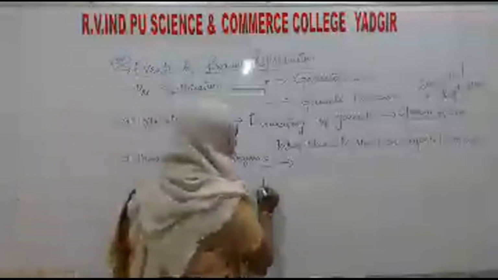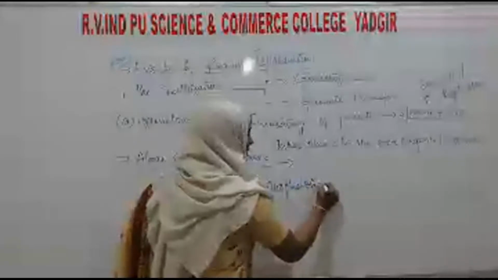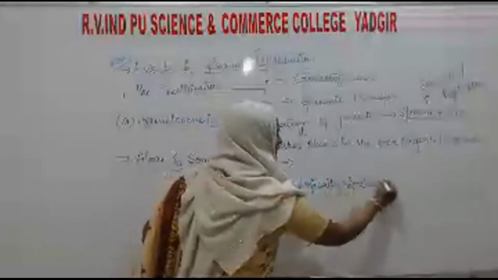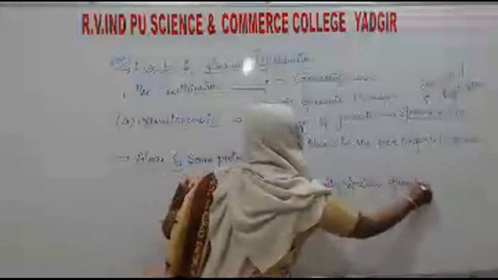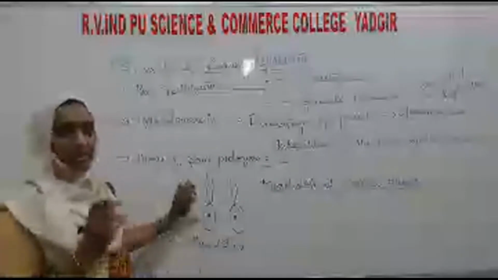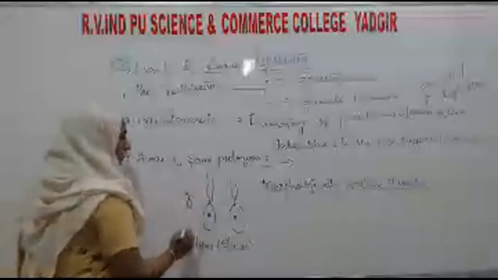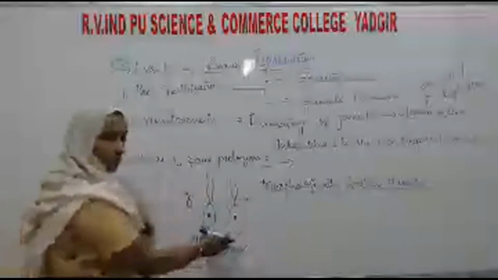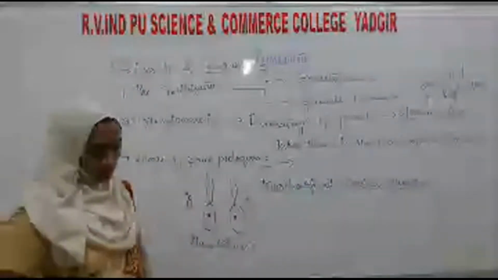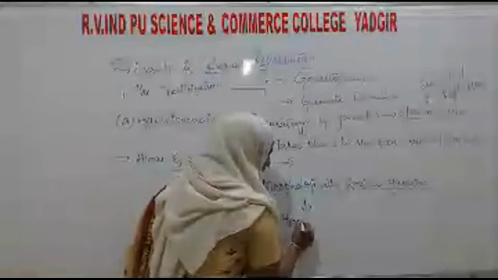They are the same in structure, that means morphologically similar gametes. If the gametes are morphologically the same, they are known as homogametes or isogametes.